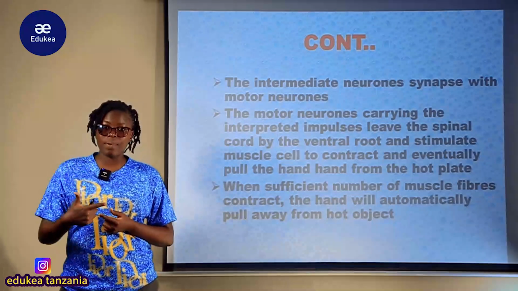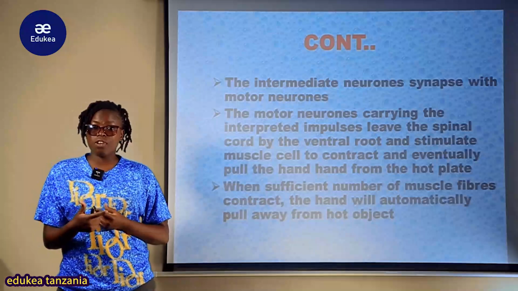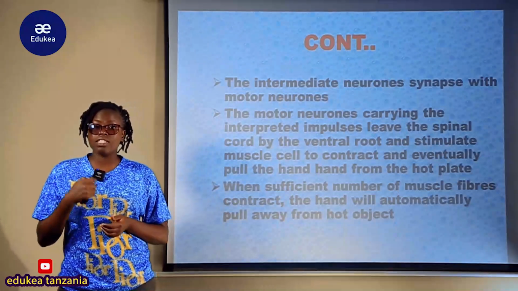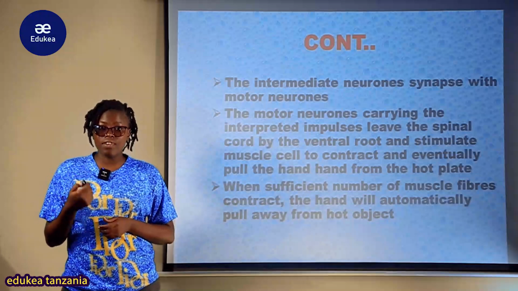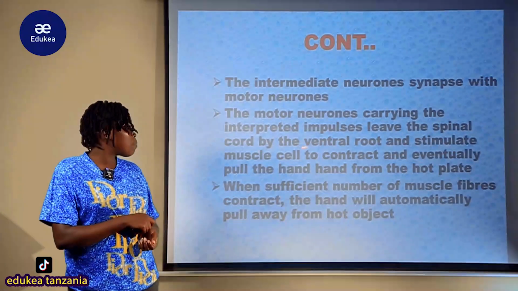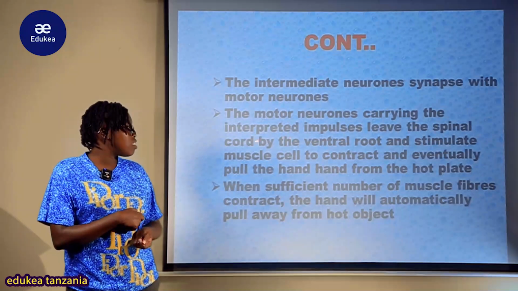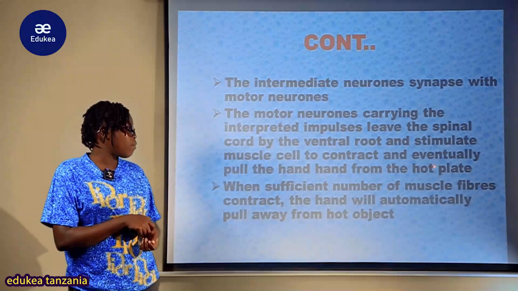The impulses enter the spinal cord via the sensory neuron at the dorsal root, and leave the spinal cord via the ventral root by the use of the motor neuron. As they leave by the ventral root, they stimulate the muscle cell to contract and eventually pull the hand away from the hot plate.